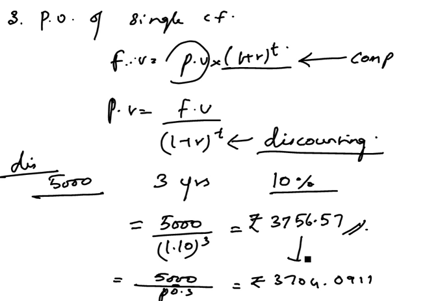Again, that is a significant difference of money. Around 50 rupees we are losing in this case. And that's why banks charge interest on the amount of money which you are going to repay later, to cover up this loss.